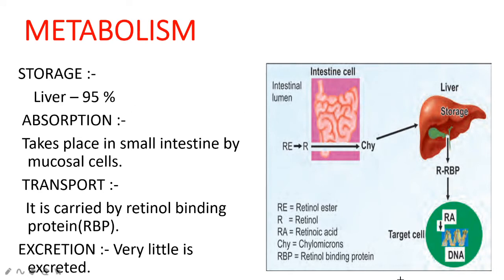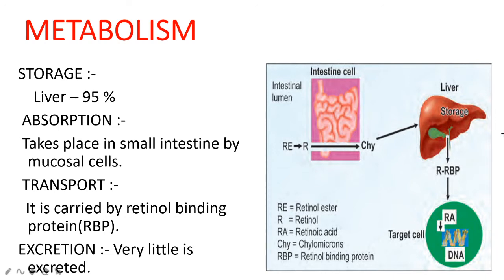From the liver, it can undergo hydrolysis in the presence of the enzyme retinyl esterase, yielding free retinol. This free retinol will bind to a protein called retinol binding protein, RBP.